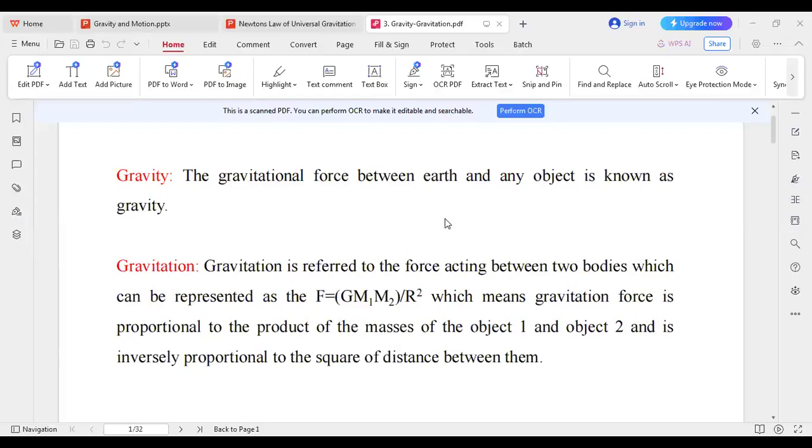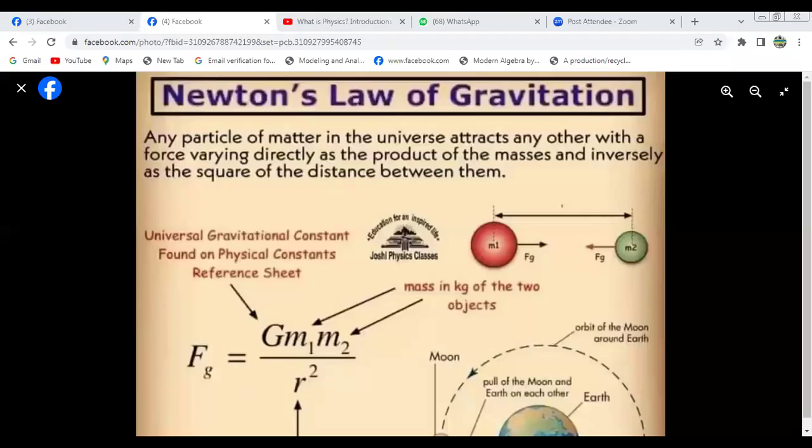So from this, what is gravity? Newton's law of gravitation can be stated as: any particle of matter in the universe attracts any other with a force varying directly as the product of their masses and inversely as the square of the distance between them.